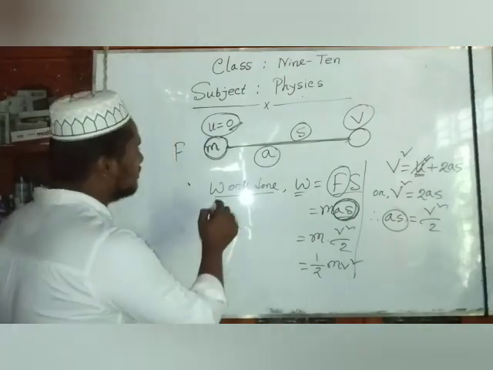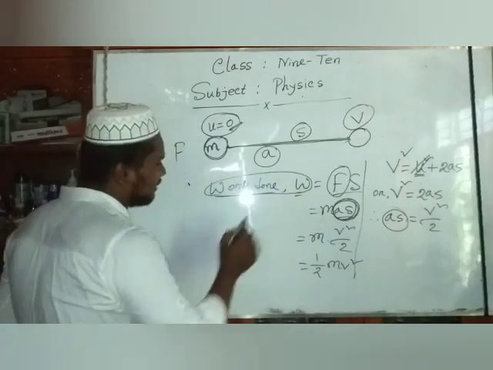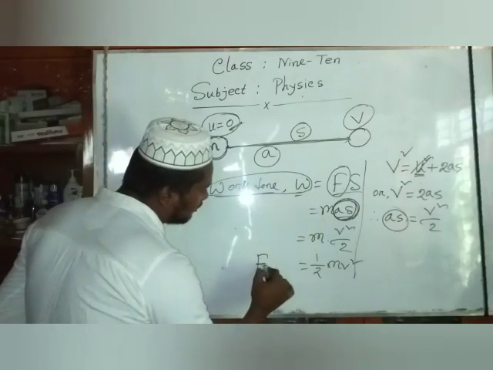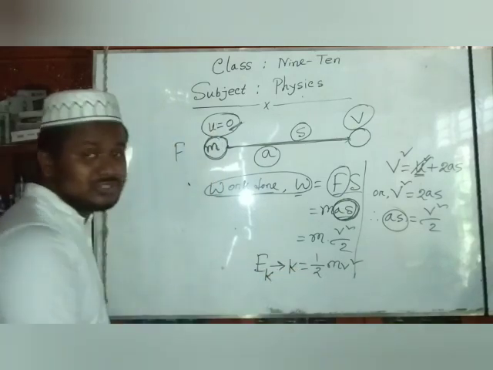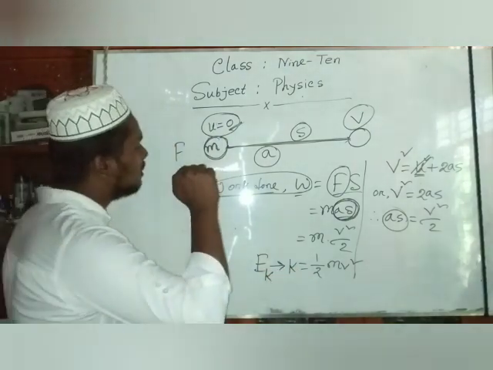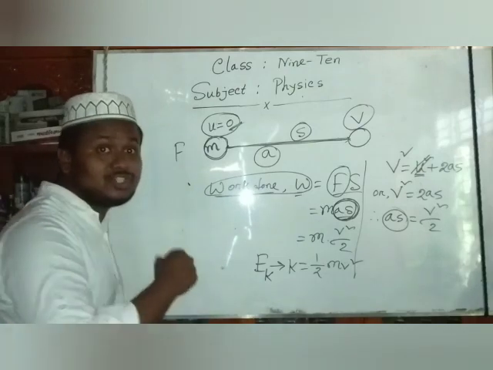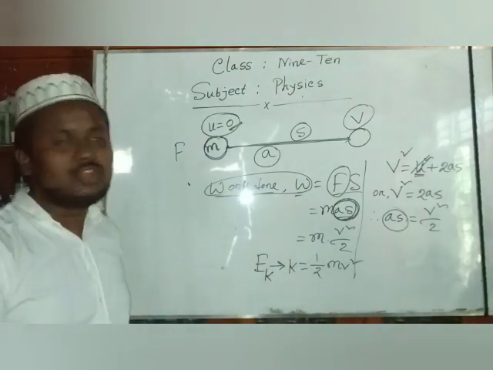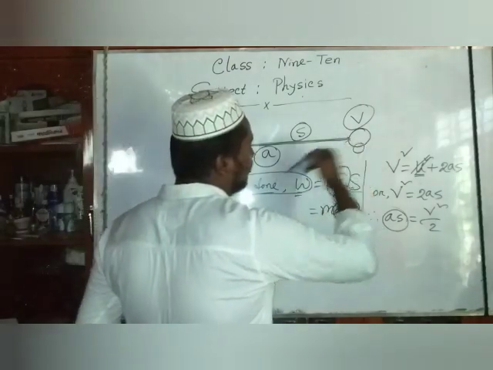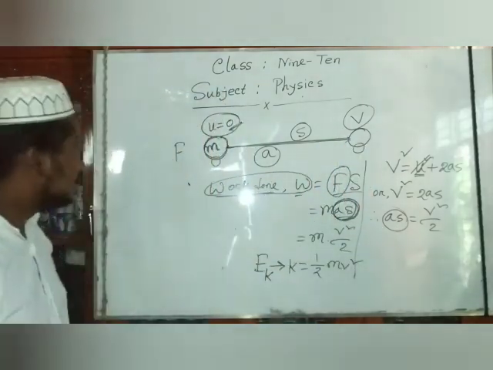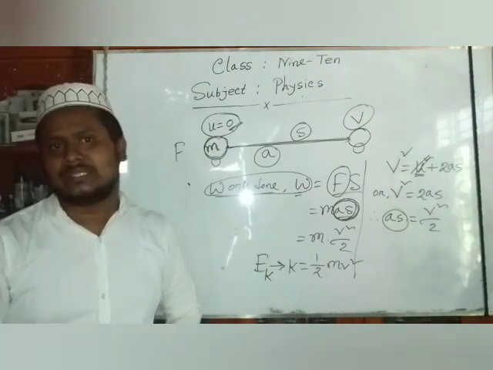So we said that the work done W, that means kinetic energy, EK or K, because this term is the kinetic energy and this is also the spent energy from the initial position to the final position. Dear students, this is the formula for kinetic energy.